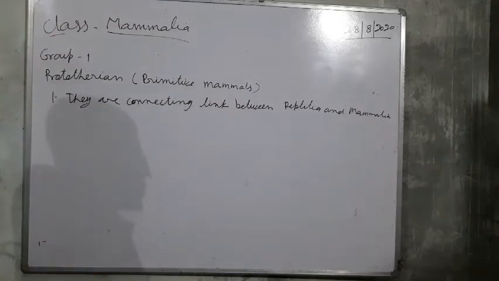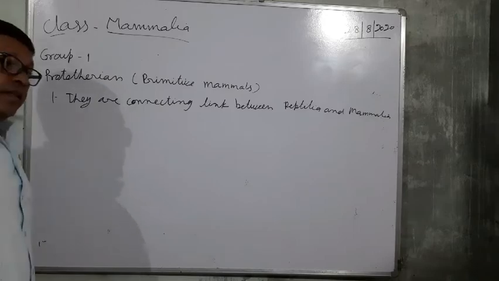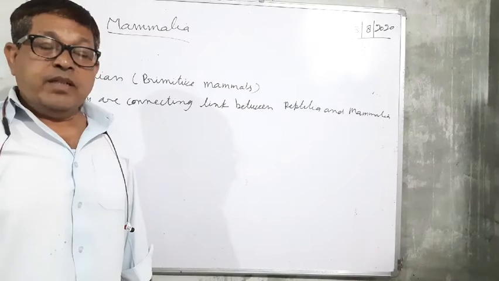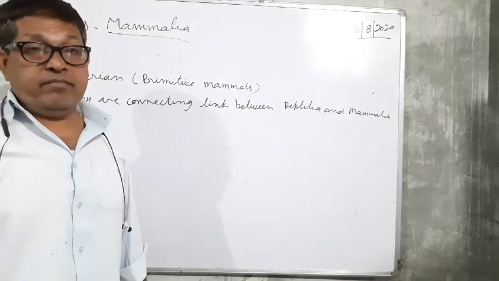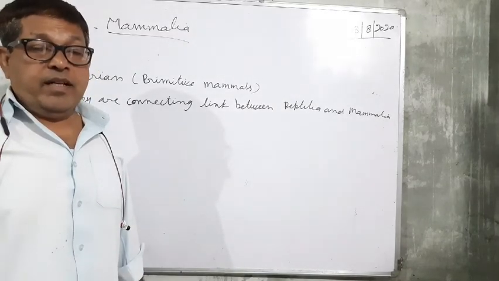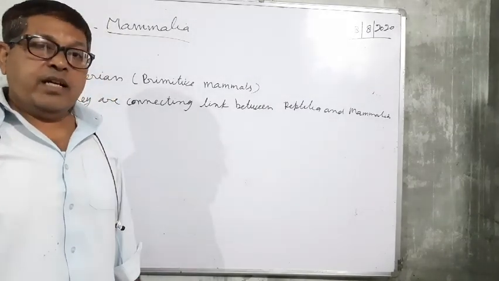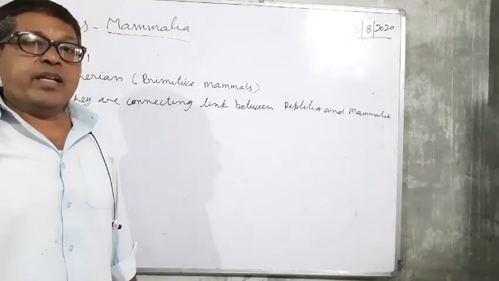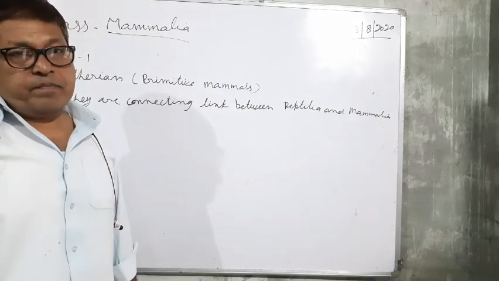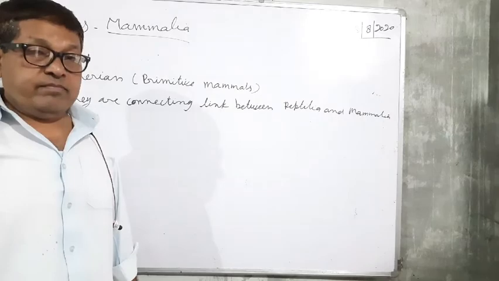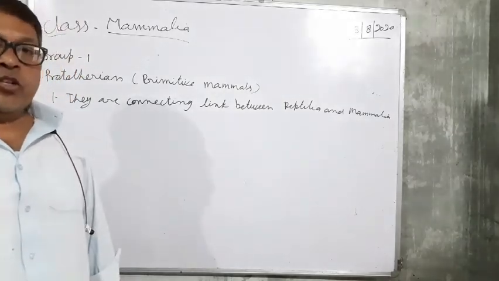What reptilian features are there? They are egg laying. Egg is cleidoic and polylecithal. Another feature, they have cloaca.